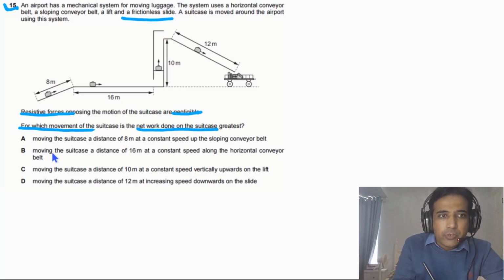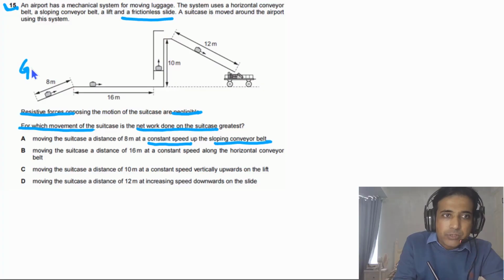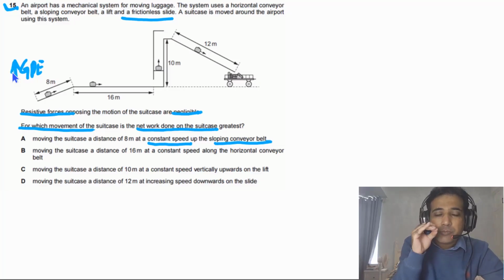If you look at the given options, option A says moving the suitcase a distance of 8 meters at a constant speed up the sloping conveyor belt. In this case, as the suitcase is gaining potential energy, the system is gaining GPE, which means there is net work done on the system.